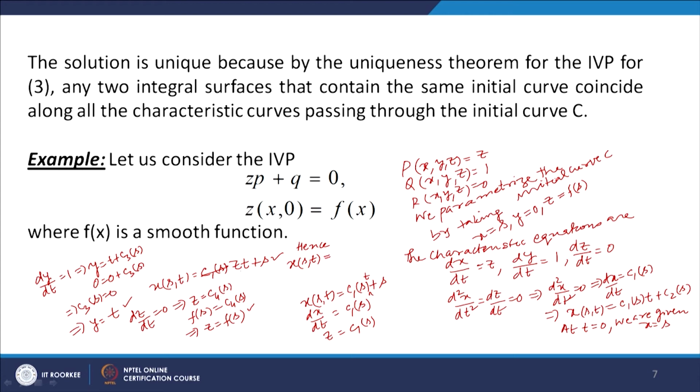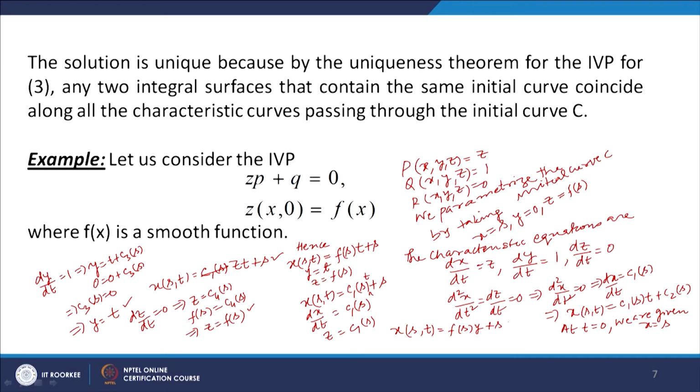So t z we will put as f(s): f(s) into t plus s, y is equal to t, and z is equal to f(s). Now using y equal to t, we can write x(s,t) equal to f(s) into y plus s.